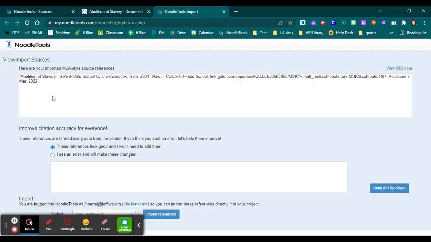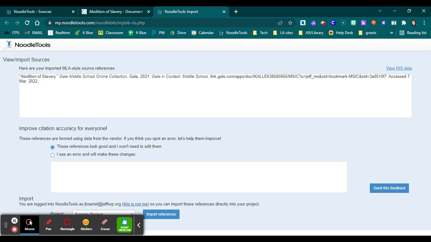So if I click Export to Noodle Tools, it's now going to ask me some information. It's going to say, here's your imported reference. All right, this is exactly what was pulled from GALE. Then it's saying to improve citation accuracy, these references are formed using data from the vendor. If you think you spot an error, help us improve.